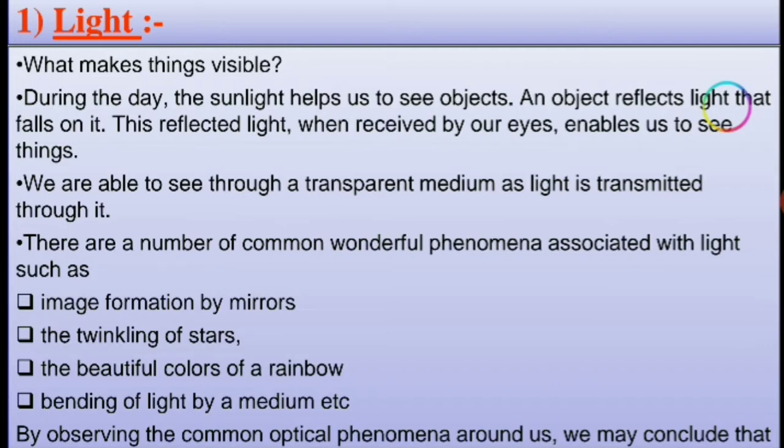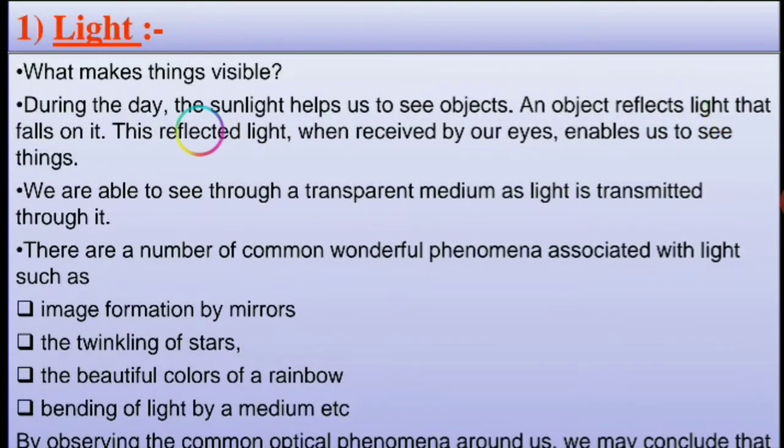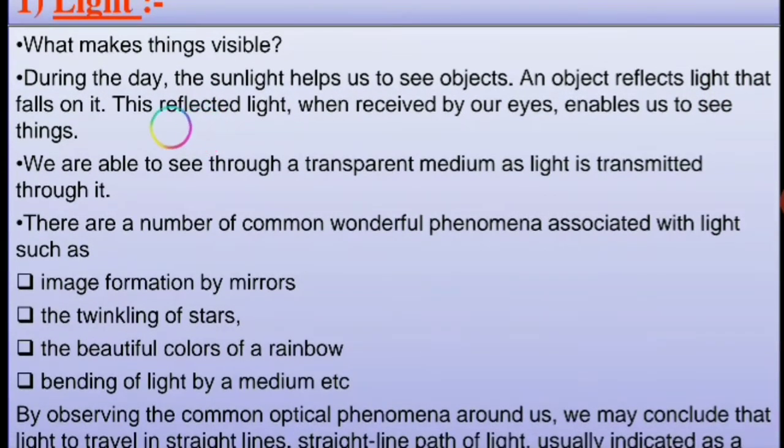Today we are going to start with a new chapter, that is light. The following question you may observe in your daily life. What makes things visible? During the day, the sunlight helps us to see objects. The object reflects light that falls on it. This reflected light, when received by our eyes, enables us to see. We are able to see through a transparent medium as light is transmitted through it.